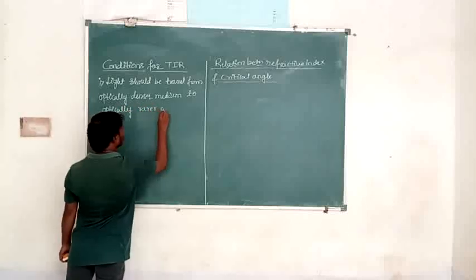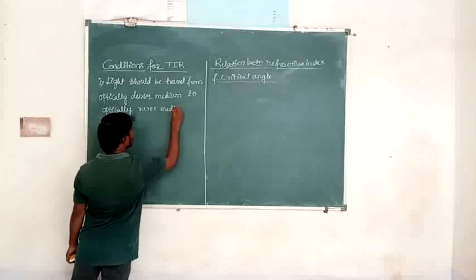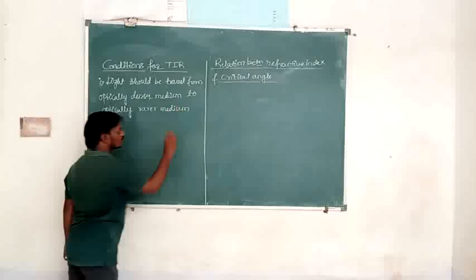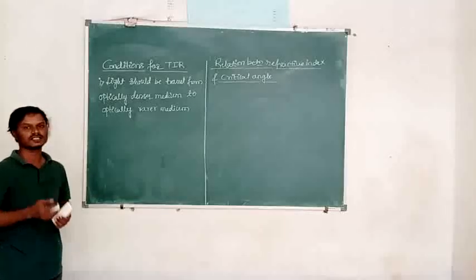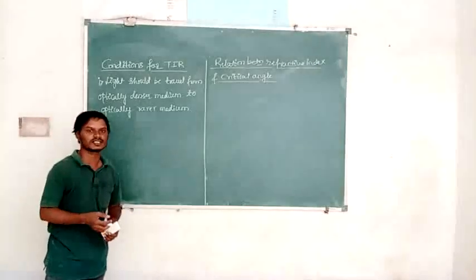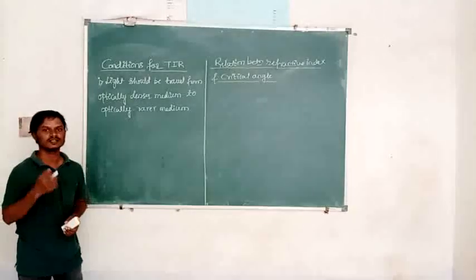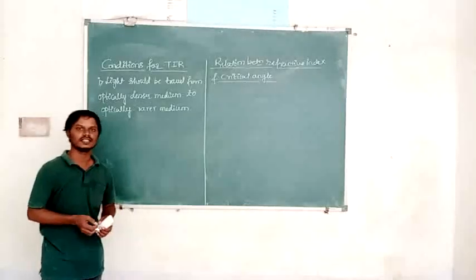Already you know what we mean by optically denser medium and optically rarer medium. Optically denser medium means a medium which has a high refractive index. Optically rarer medium means a medium which has a low refractive index.